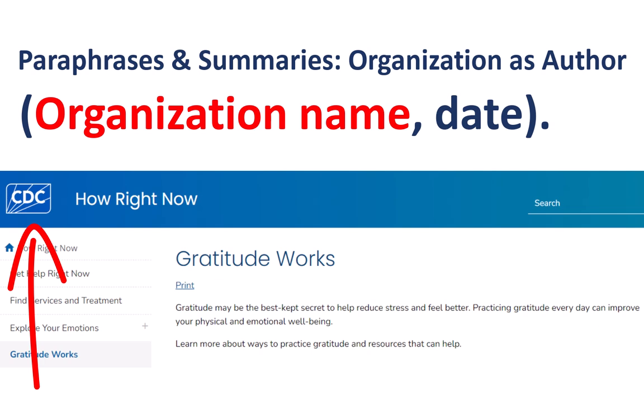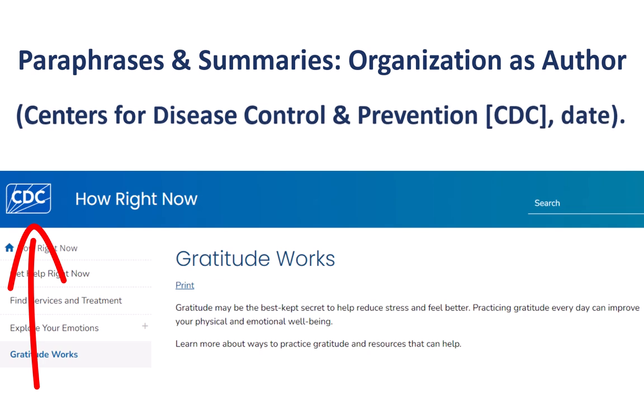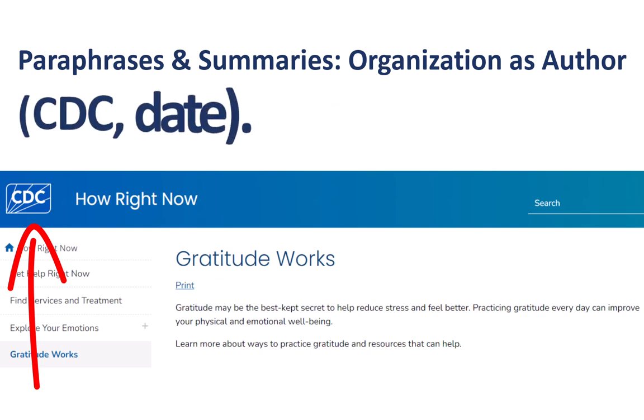For your first in-text citation, you would write out Centers for Disease Control and Prevention, with CDC in brackets immediately after, followed by the comma, and then the date of publication, or n.d. For all your citations after that, you could simply write the abbreviated form, CDC.